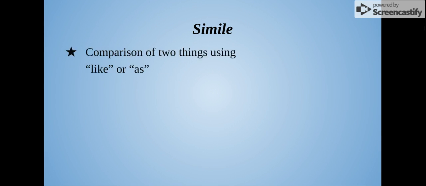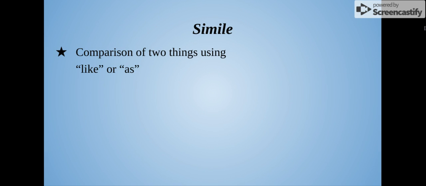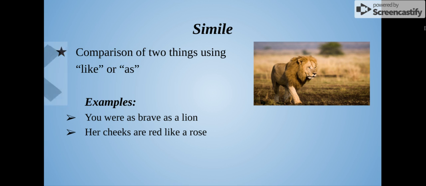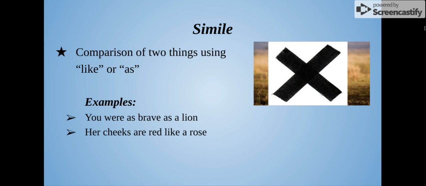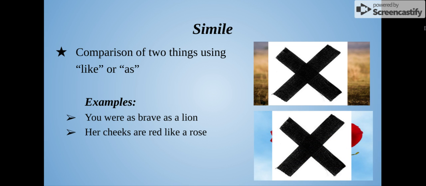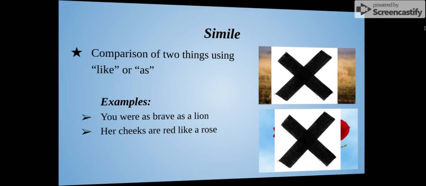Let's start with a simile. A simile is a comparison of two things using like or as. For example, you are as brave as a lion. That doesn't clearly mean that you are just like a lion. Another example is, her cheeks are red like a rose. That does not mean that they were just like a rose. It's just that they were very red.